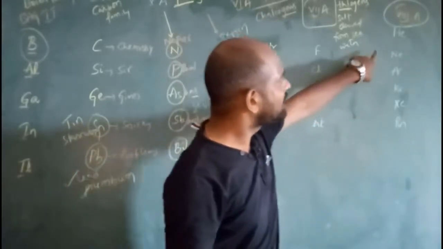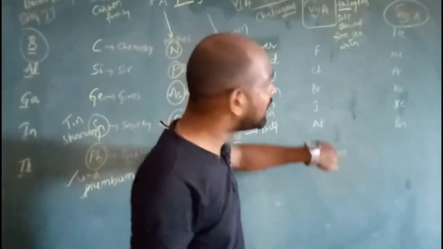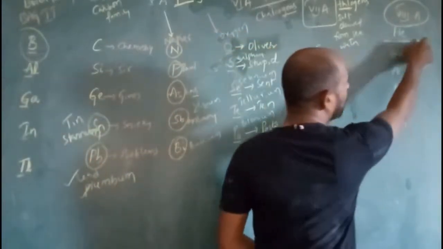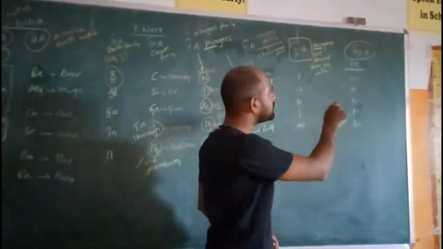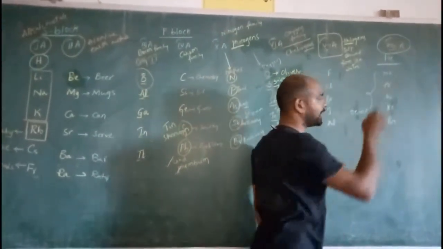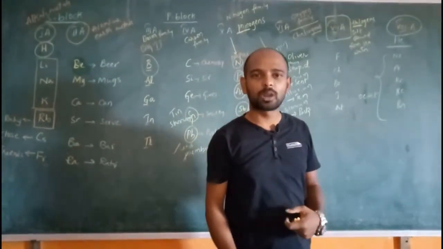So all these elements will have 8 electrons in the outermost orbit, except helium. Helium has only 2 electrons. All these will have octet configuration, in the sense of having 8 electrons in the outermost orbit.